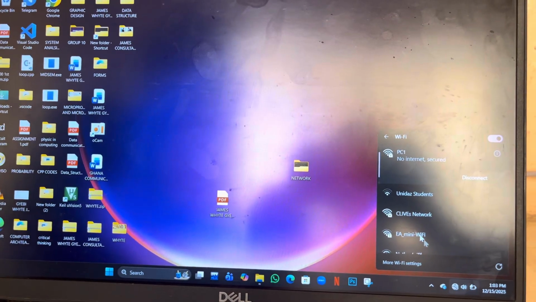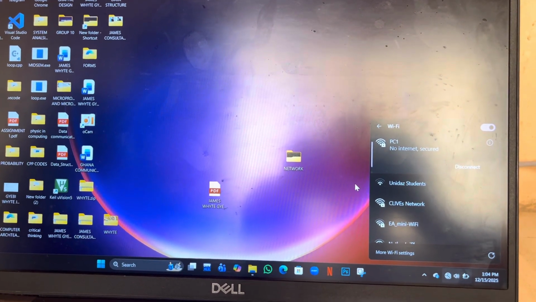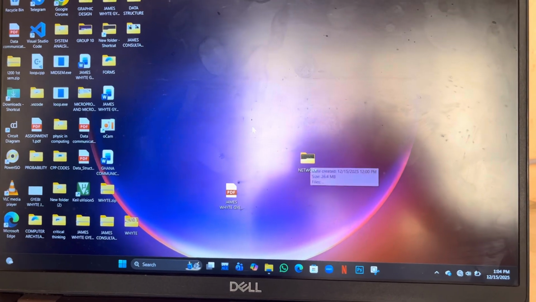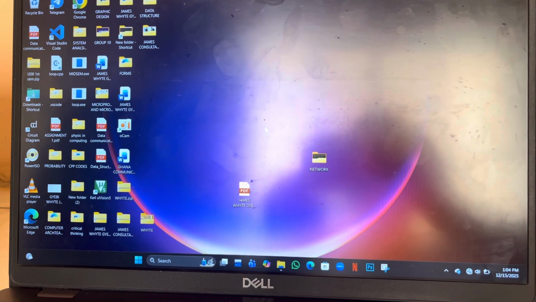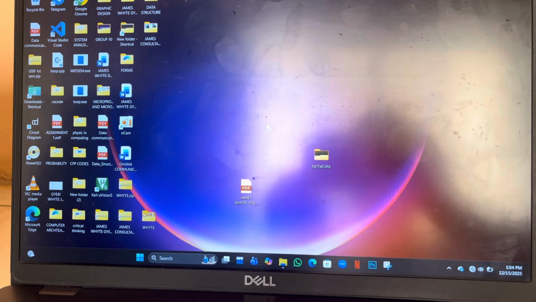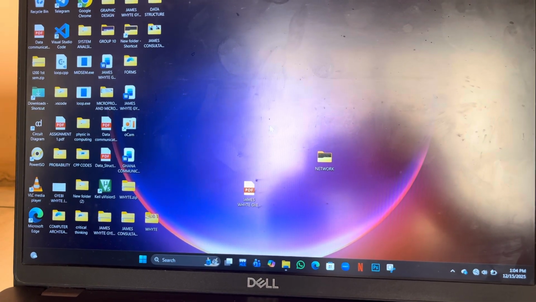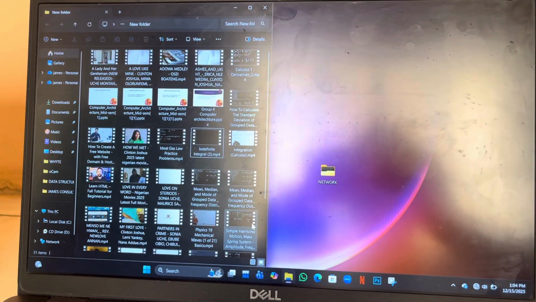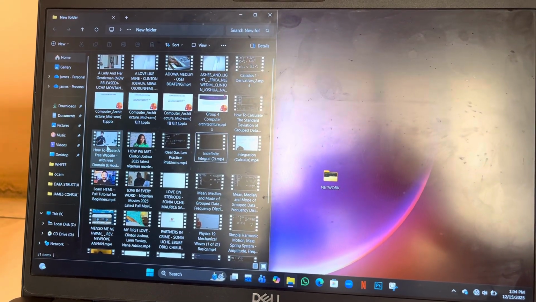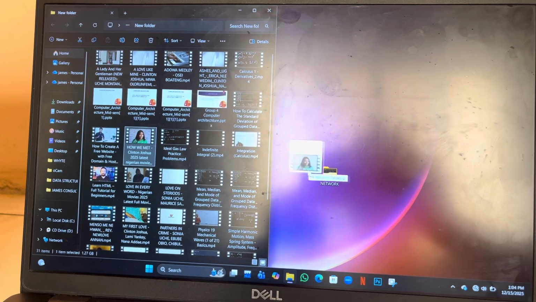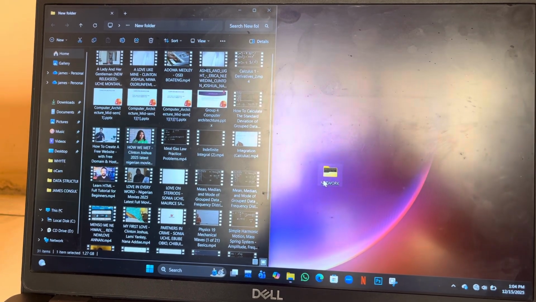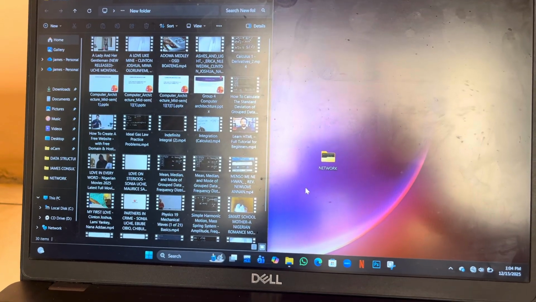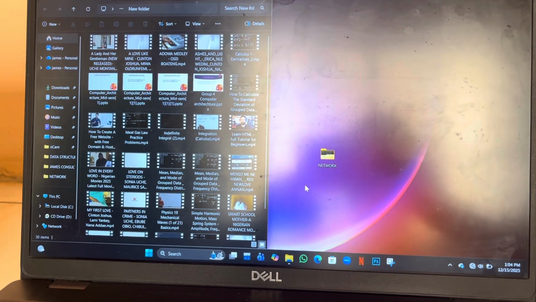Okay, so we've connected the two laptops wirelessly. In the shared folder, let's share another file, and then let's see whether we can see it in the first PC. Let's add another video to it. Okay, let's go to the first PC and check whether we can find the video in it.